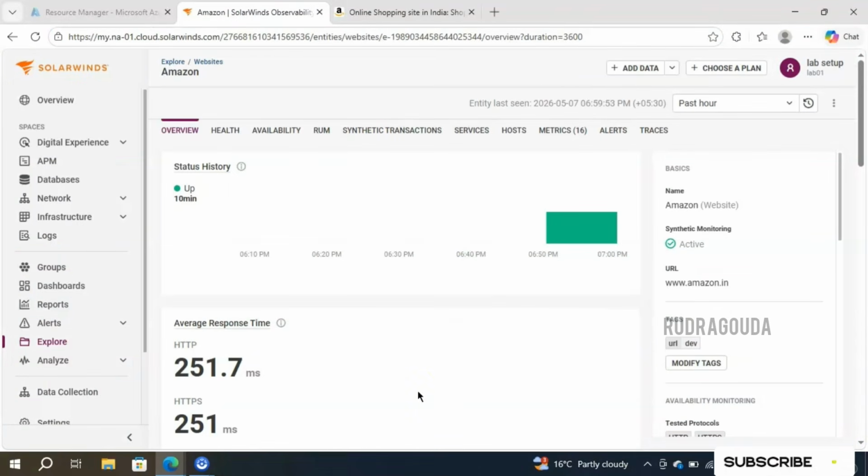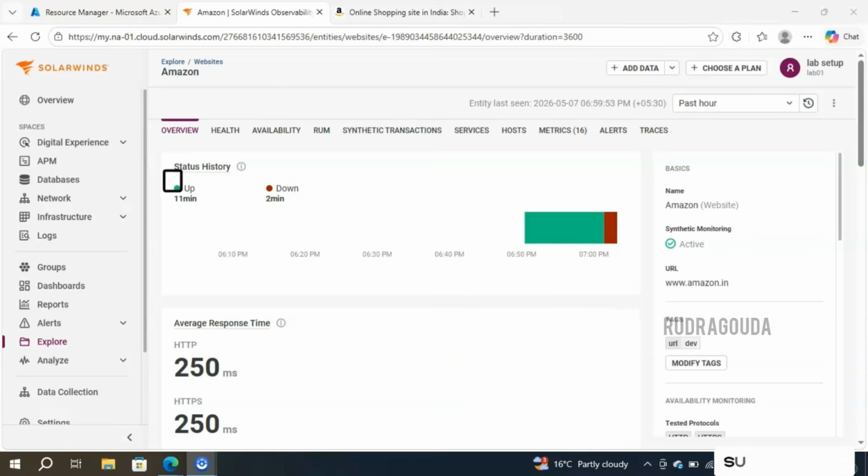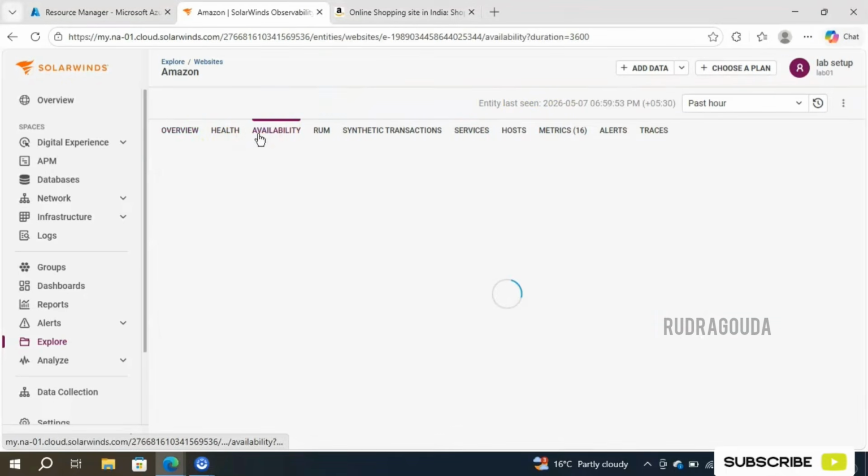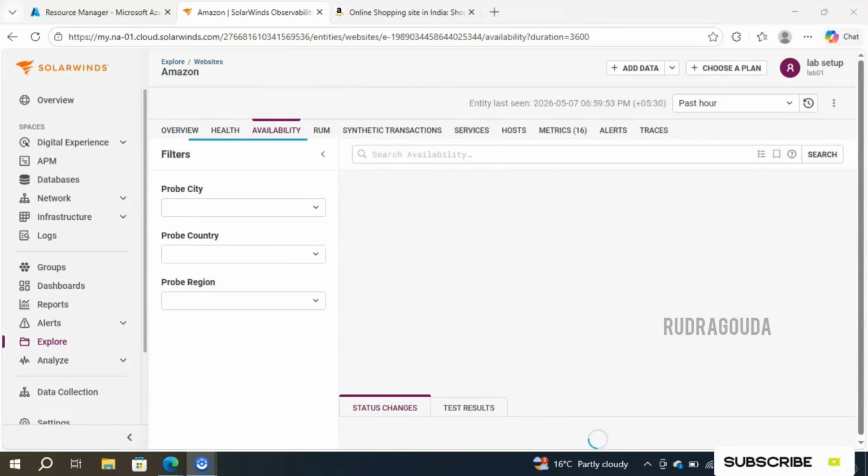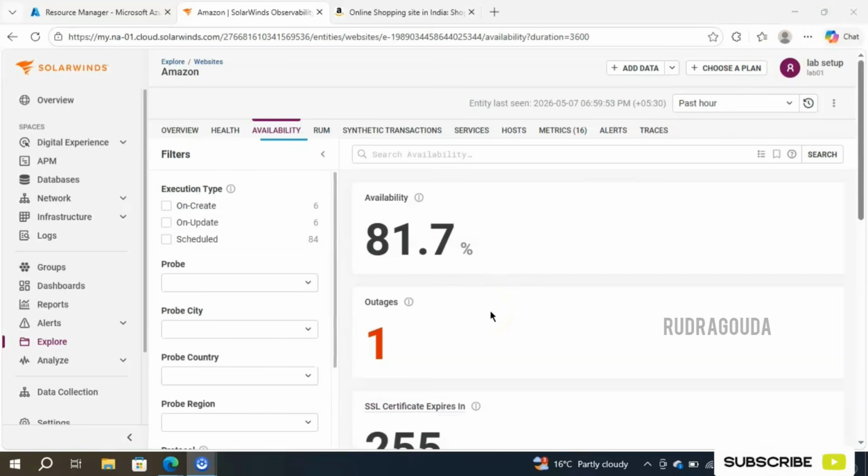Let's wait for some time for that to happen. Okay, now it started giving the result. You can see, right? Earlier it was only showing up, but now it is showing as down also. For the last 2 minutes, it is showing as down. For what reason is it down? Where can we see that? For that, we should go into the availability section. Inside that, it will clearly mention for what reason it is failing. See, availability is reduced to 81%.